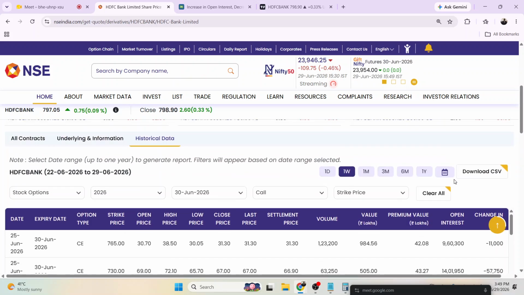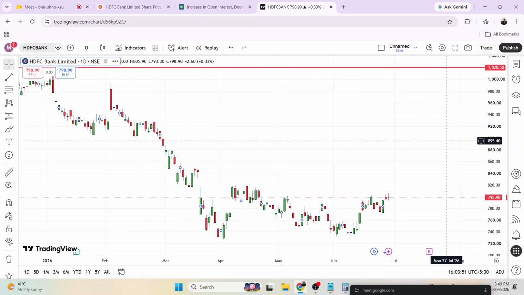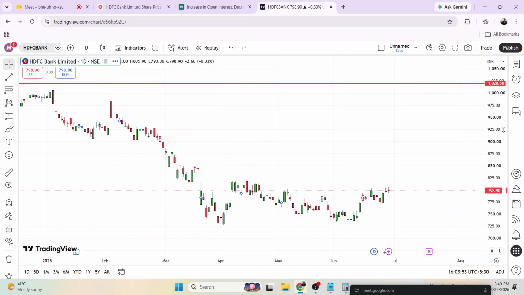If we see stock option historical data and stock futures, we can understand what is happening in the real stock. Because if it is long build up that day, price will go up, or if there is any short covering, there will be a range bound move.